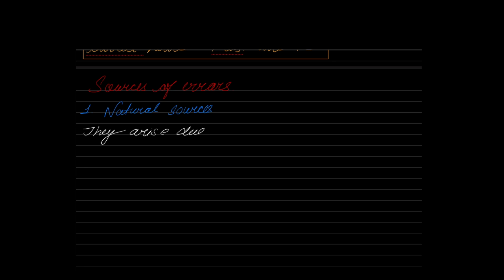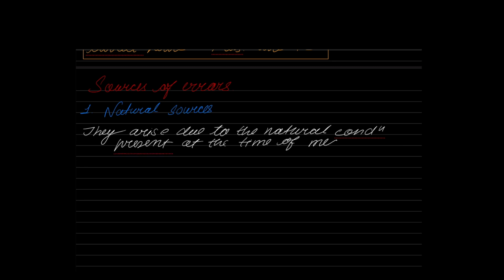The second one is what we call the instrumental sources of errors. What do you mean by instrumental sources of errors? These are errors that come into my measurement due to bad instruments. So I hope you remember the chain consists of links like this. Now if your friend comes and steps on this link, what will happen to the link? The link will get bent like this. The original length of the link was something like say 20 centimeter, but now the link length has reduced. So the overall length of the chain will reduce.